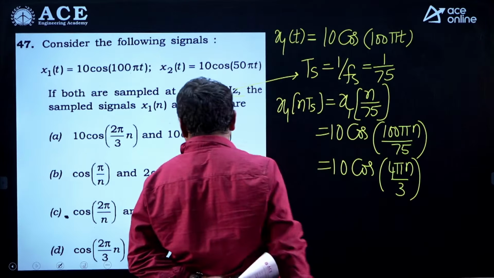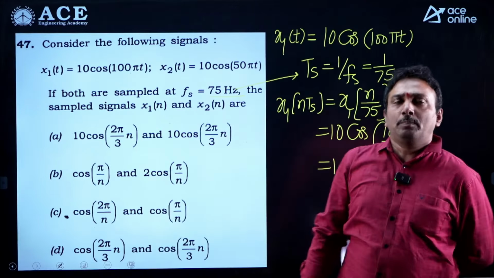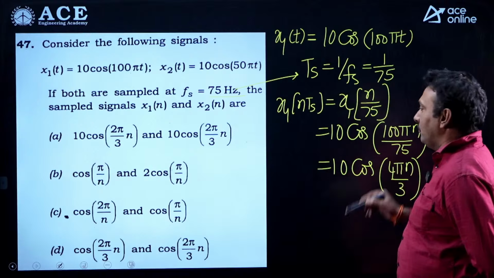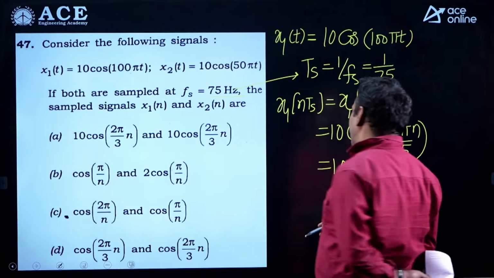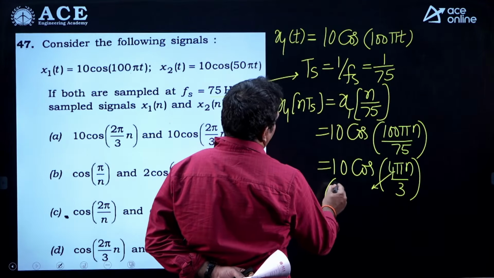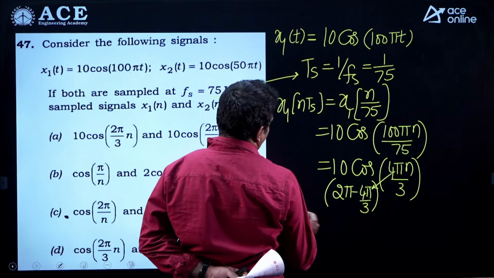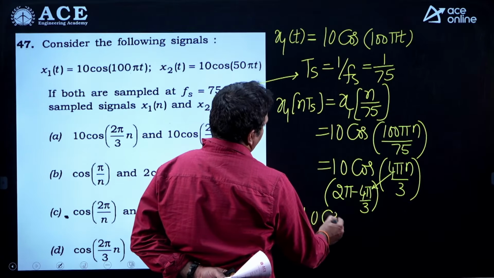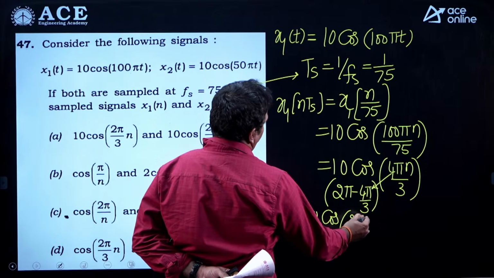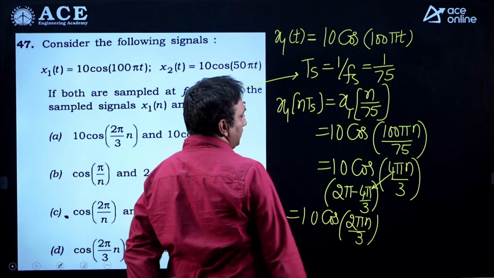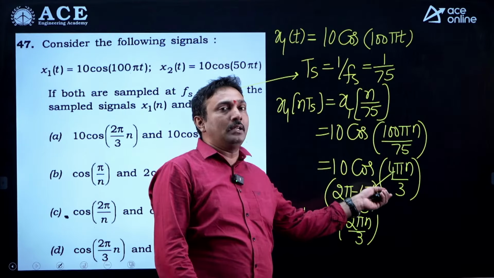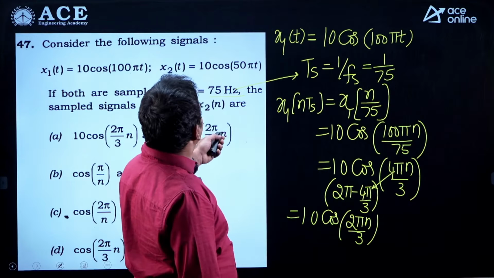That is not available in the options. Don't confuse. With what periodicity does a discrete signal repeat? For a periodicity of 2 pi, remove the internal periodicity of 2 pi. This is indirectly 2 pi minus 4 pi by 3. So 10 cos of 2 pi n by 3 after mathematical simplification, because a discrete signal periodically repeats for every 2 pi. What about the second function?